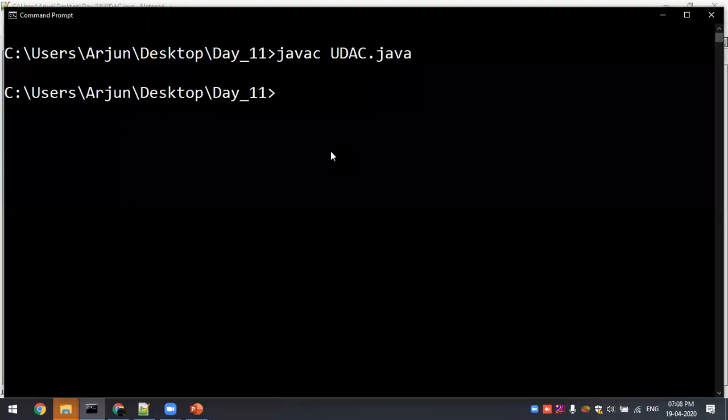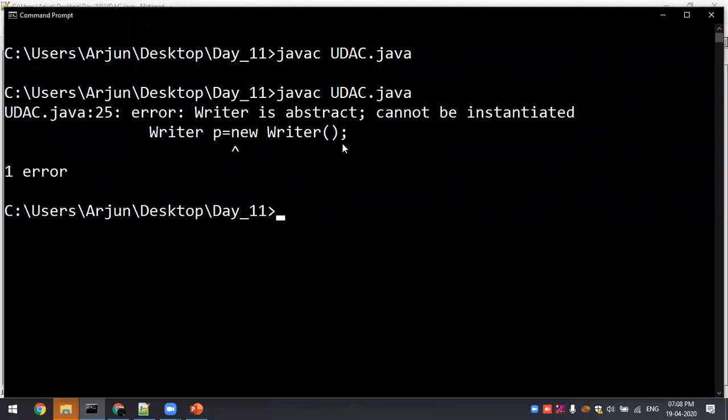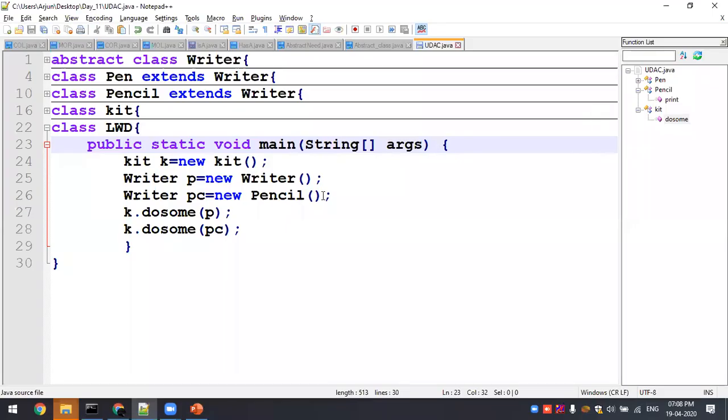So far we didn't get any error, right? Because this is defined already. So now I am going to execute this. This is going to throw an error. Why? Because an abstract class cannot be instantiated. This is one of the major limitations of an abstract class. An abstract class cannot be instantiated with its own instance. A parent class can have its own instance, but an abstract class cannot have its own instance, because an abstract class cannot be instantiated.